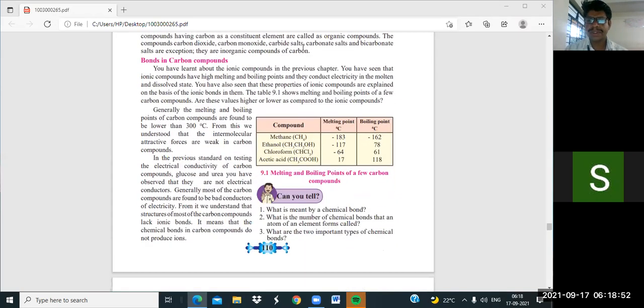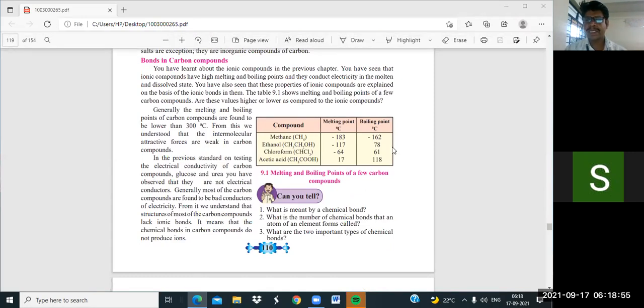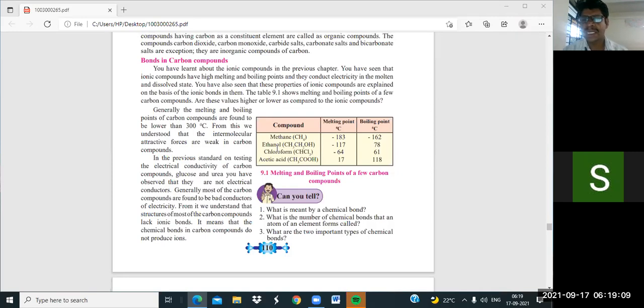You can see here in front of you some compounds with their melting points and boiling points. Methane, CH4: its melting point is minus 183 degrees and boiling point is minus 162 degrees Celsius. Ethanol, CH3CH2OH: minus 117 and boiling point is 78. Chloroform, CHCl3: minus 64 and 61. Acetic acid, CH3COOH: its melting point is 17 degrees and boiling point is 118 degrees Celsius. So here is one thing.